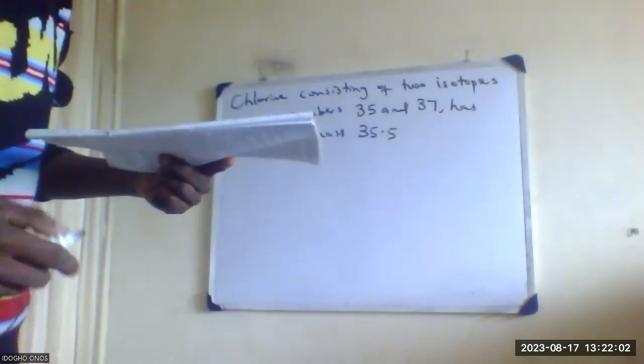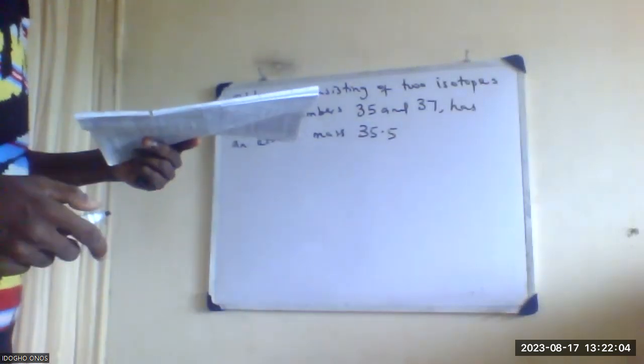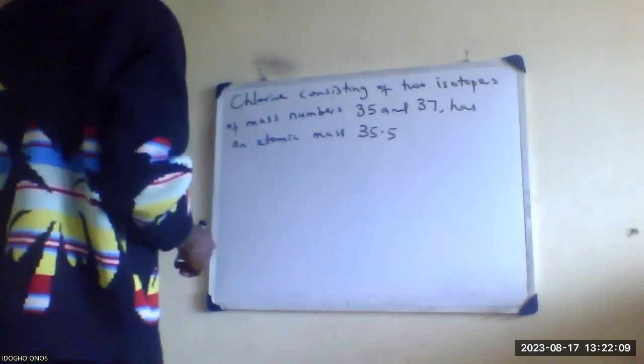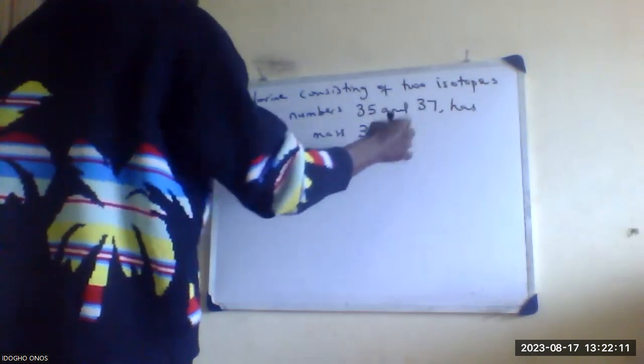Please on the board: chlorine, consisting of two isotopes of mass 35 and 37, has an atomic mass of 35.5.